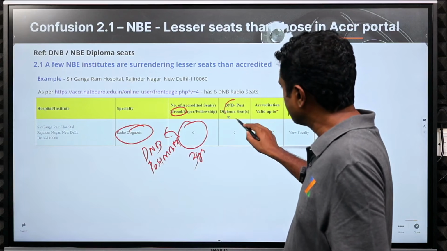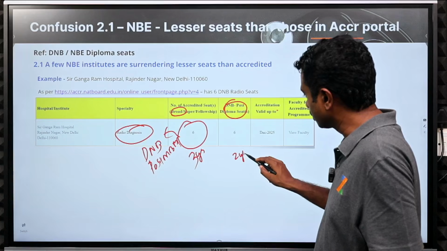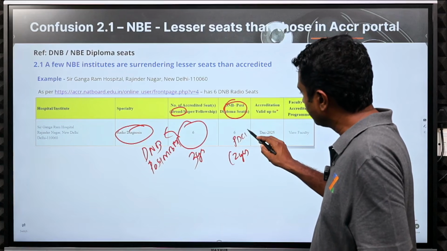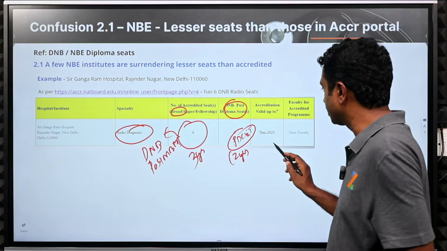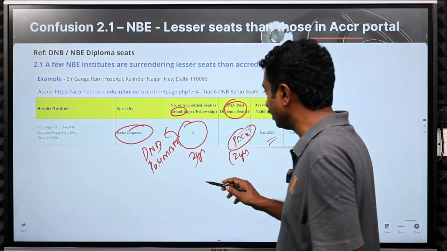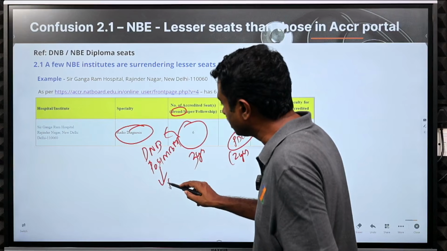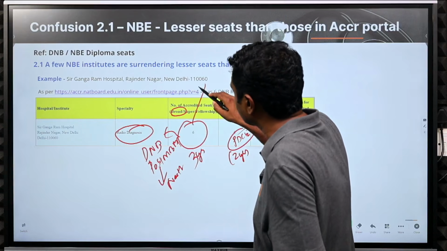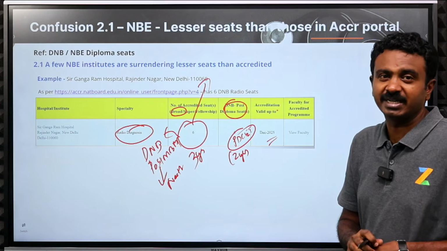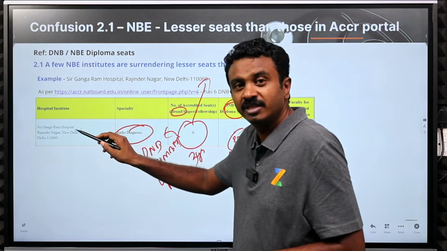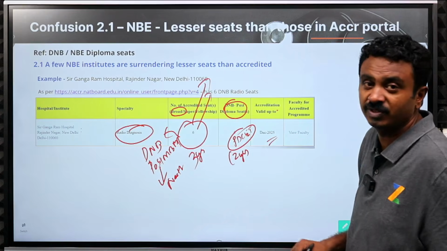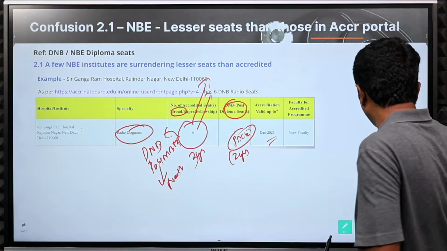Again, this has post diploma seats. This is a 2-year course through PD CET, which is already done for this session. The December 2025 session is already over. These are post MBBS seats through NEET PG, and this is what should be part of the seat matrix. This is a private institute. Therefore, all 6 DNB post MBBS seats should be part of the seat matrix.